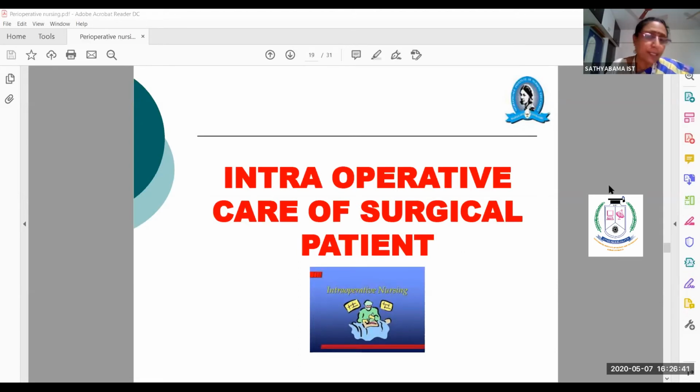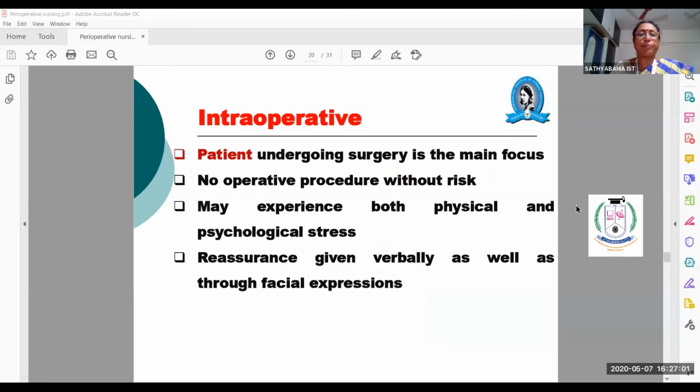Purely the nurse's responsibility. The doctors will not come to the patient, and doctors will not get all these things. So the checklist will not be prepared and maintained by the doctors. It is purely the nurse's responsibility to maintain the nurse's records. And with that nurse's record, you should shift the patient to the theater. Okay.